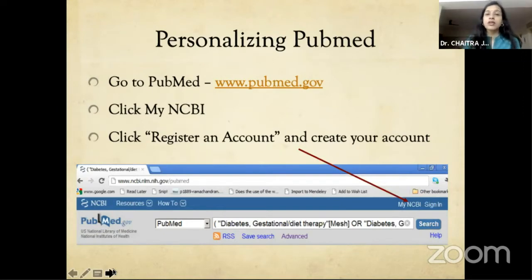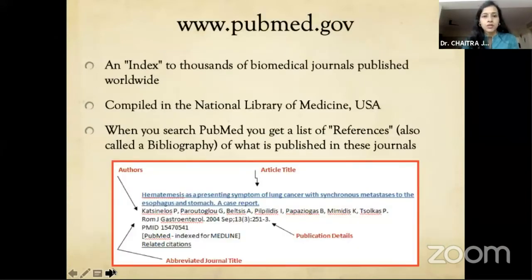You can also create a link of your articles and, if you make it public, send it to others. So if they want to see all you've published, it becomes very easy and it's there in one place. What is PubMed? It's an index to thousands of biomedical journals published worldwide. It is compiled in the National Library of Medicine in the US. When you search PubMed, you get a list of references of what is published in these journals. It's also called a bibliography.